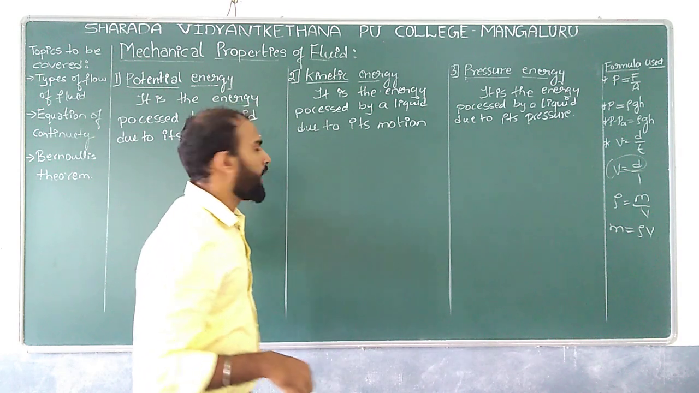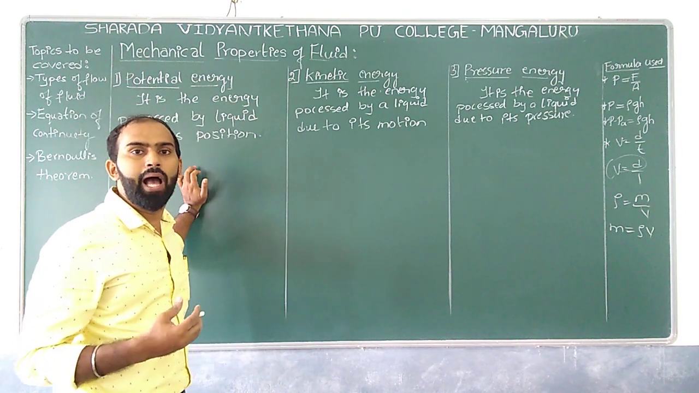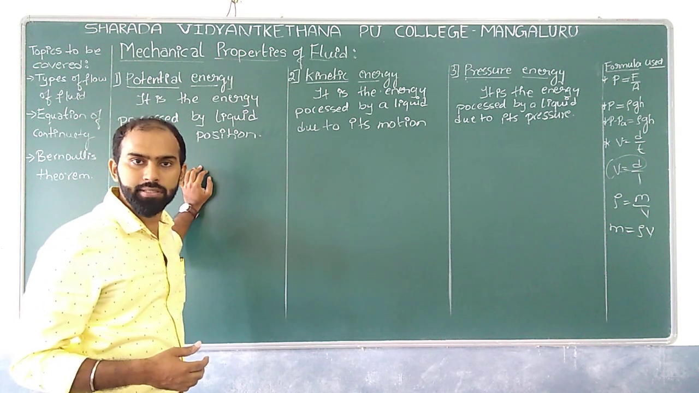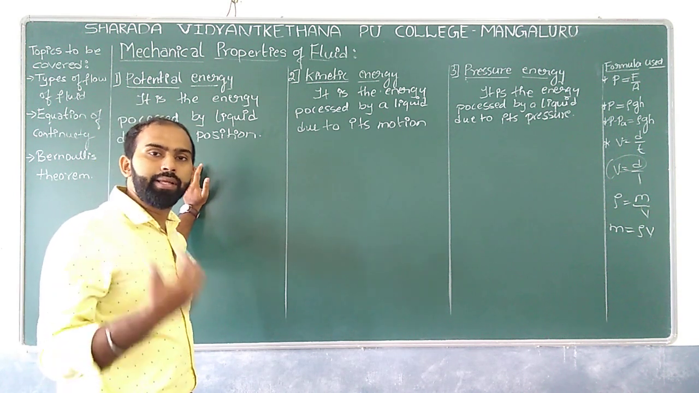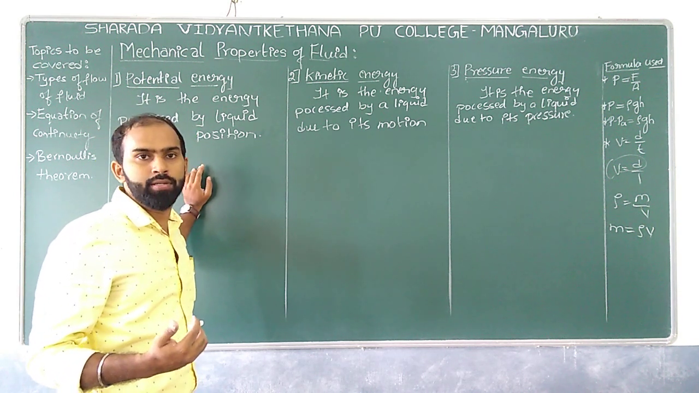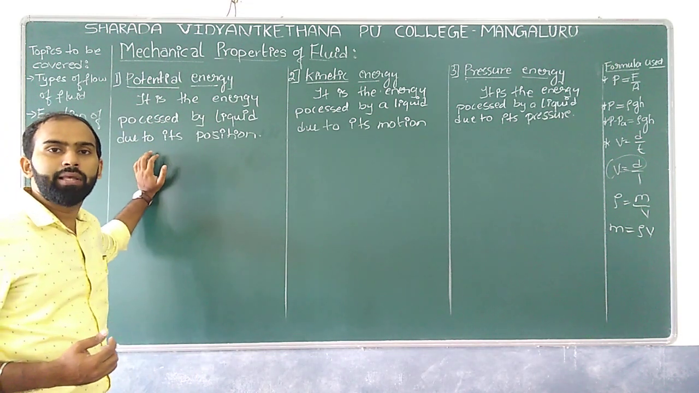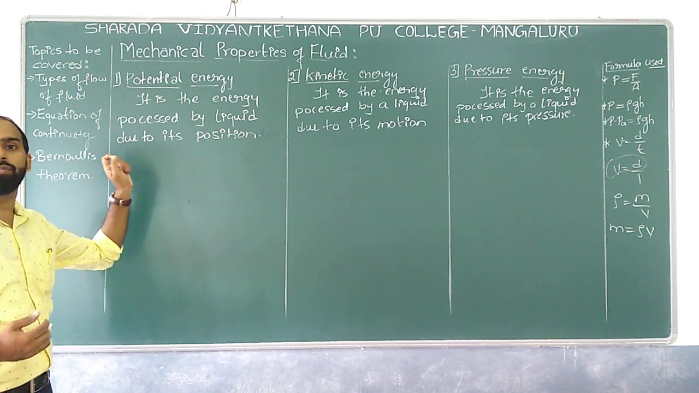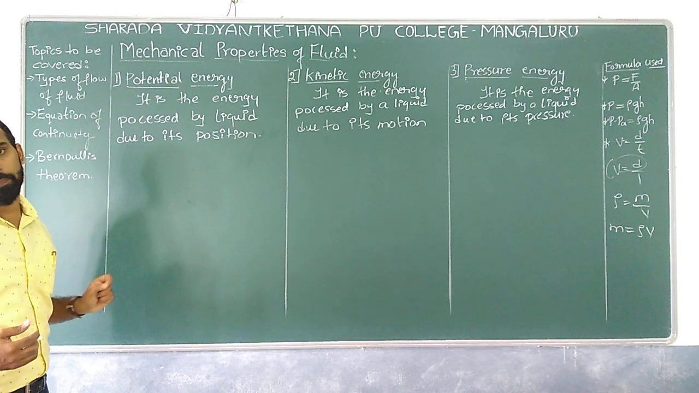Similarly, if the fluid is in streamline flow, that fluid can have a variety of energies, like potential energy as well as kinetic energy as well as pressure energy. Now we'll see what exactly the pressure energy is. This is the energy possessed by a liquid due to its position.